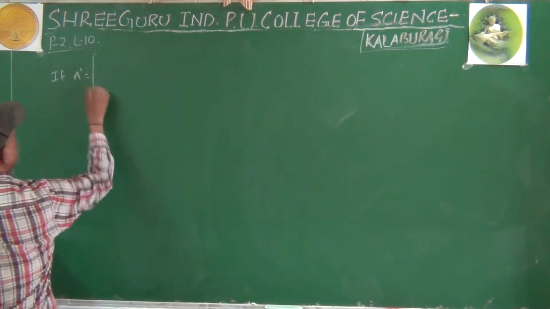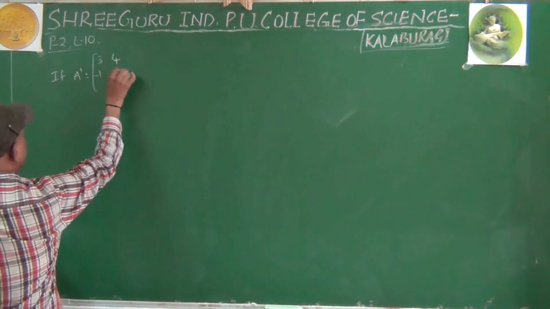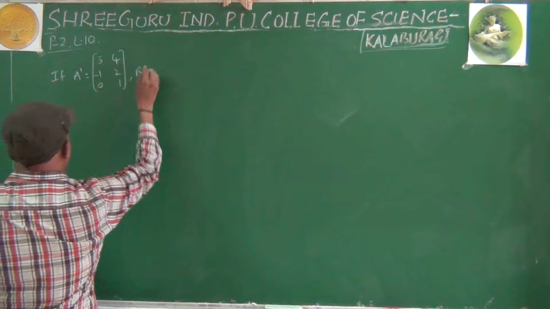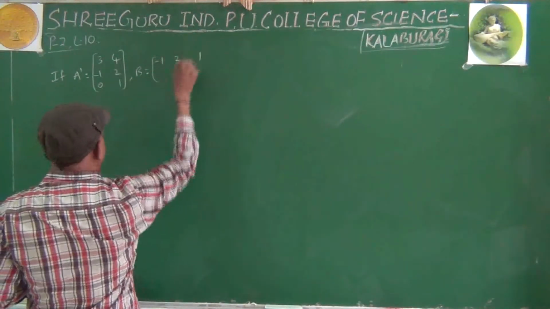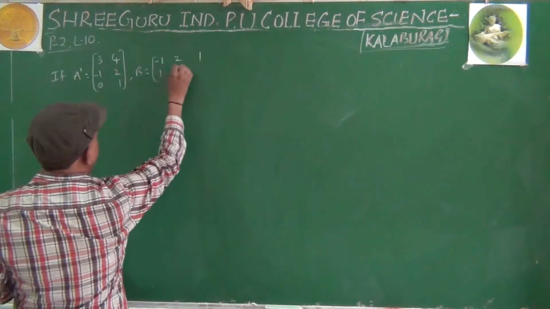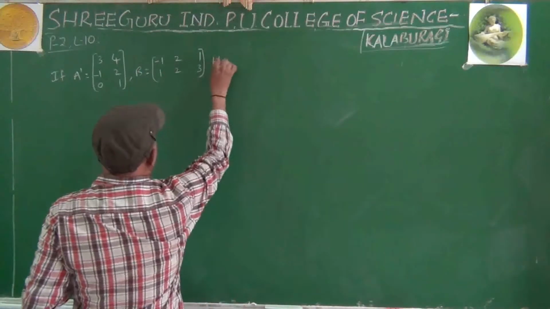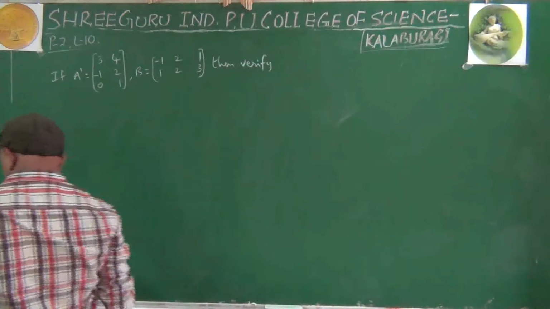If A dash equals 3, 4, minus 1, 2, 0, 1, and capital B equals minus 1, 2, 1, 1, 2, 3, then verify the first sub question.